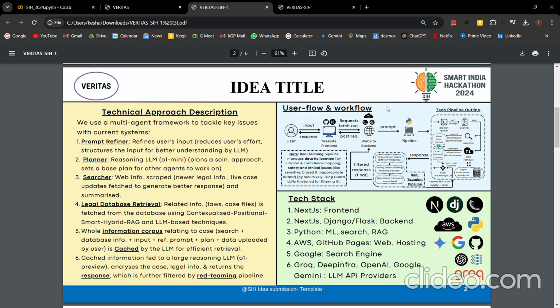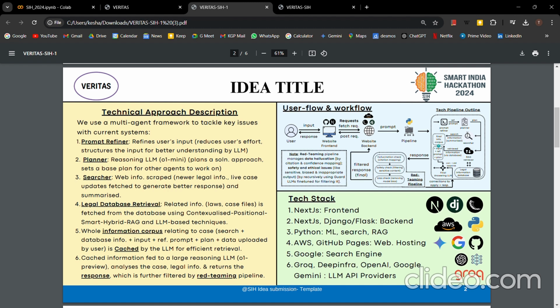Going further, we have also used the planner, right? The refined prompt is being passed on because we are using a multi-agent framework. What is a multi-agent framework? A multi-agent framework is a framework where we are not relying on one single model, but we are using multiple different models for multiple different jobs, right? So they work together in sync to create a more optimized and better analyzed solution, right?